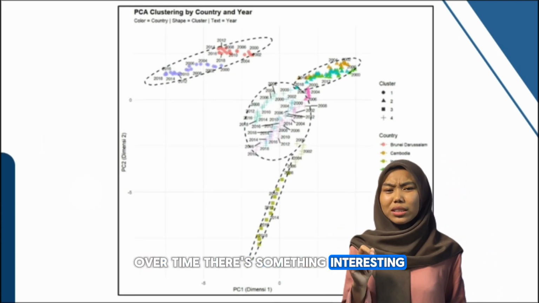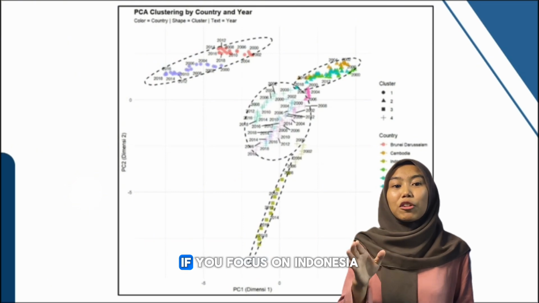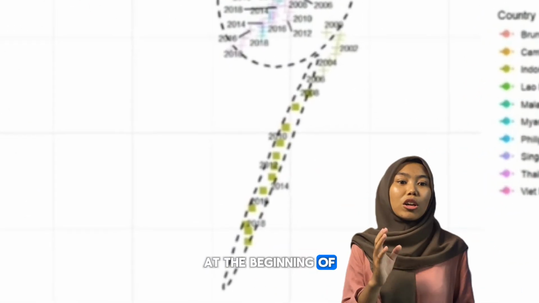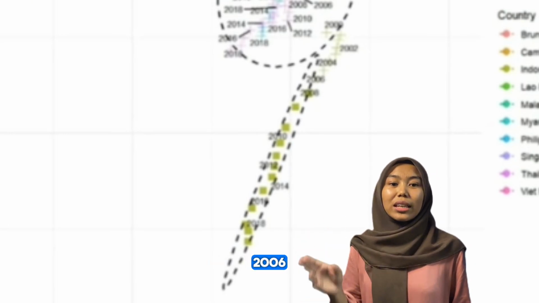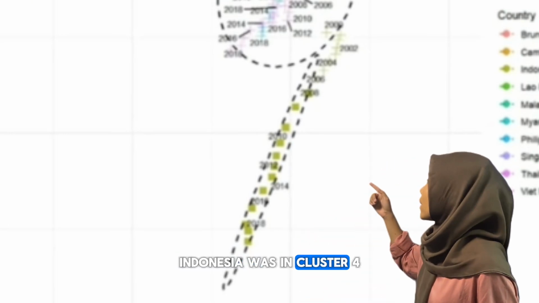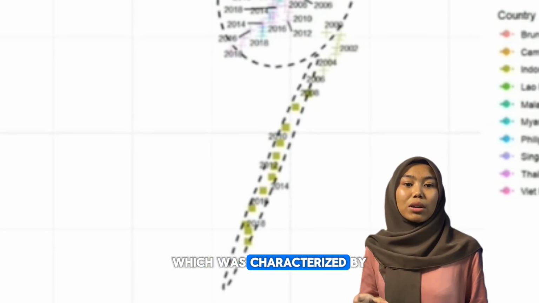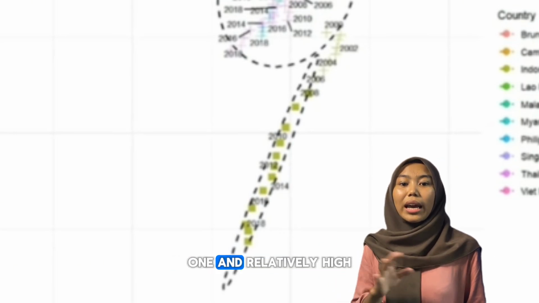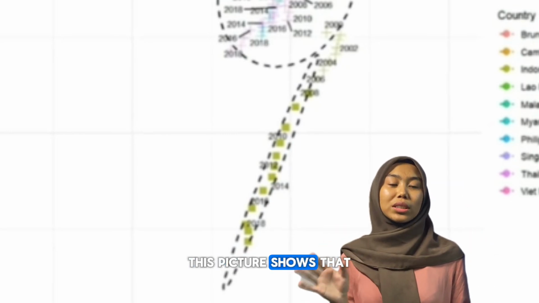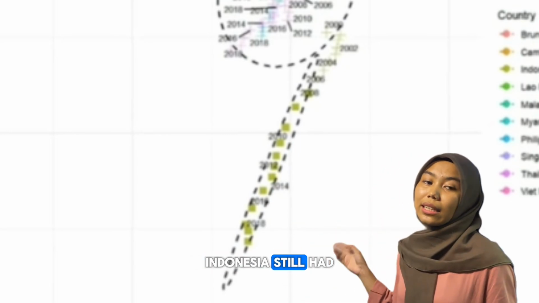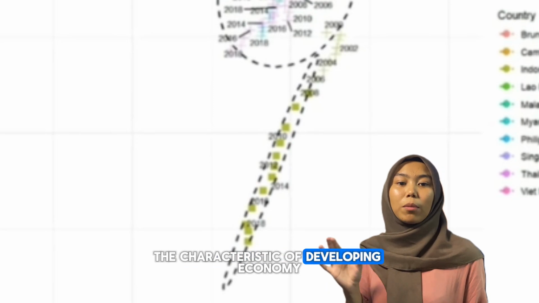There is something interesting about the results of this cluster. If you focus on Indonesia, at the beginning of the period, around 2000 to 2006, Indonesia was in cluster 4, which was characterized by low scores on dimension 1 and relatively high scores on dimension 2. This picture shows that during this phase, Indonesia still had the characteristics of a developing economy.